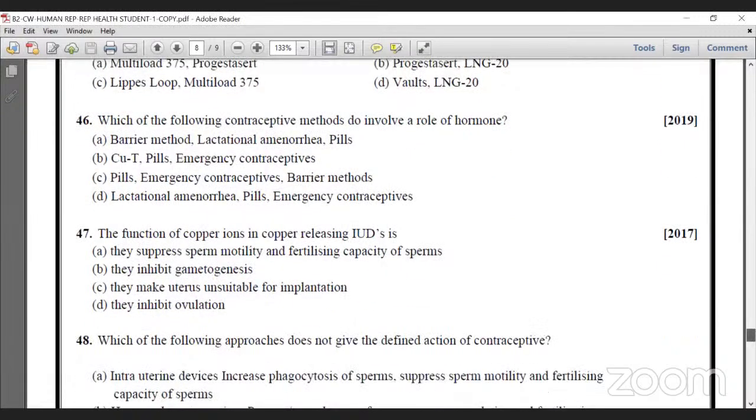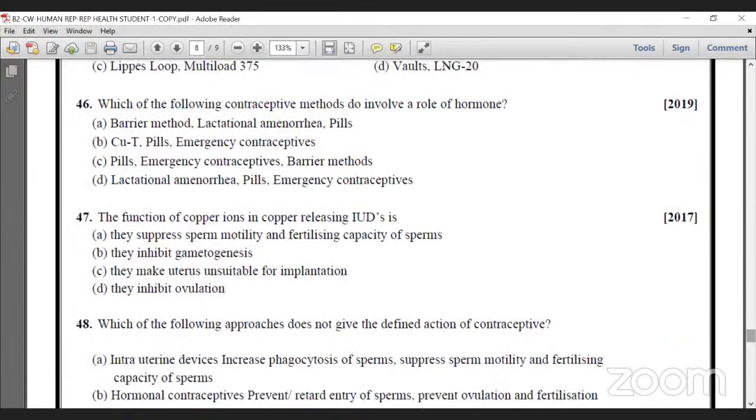Then, which of the following contraceptive methods do involve a role of hormones? Through the hormone level, the pregnancy is controlled. Barrier method is not a hormonal method. Only condom, diaphragm and spermicidal jelly are barrier methods.